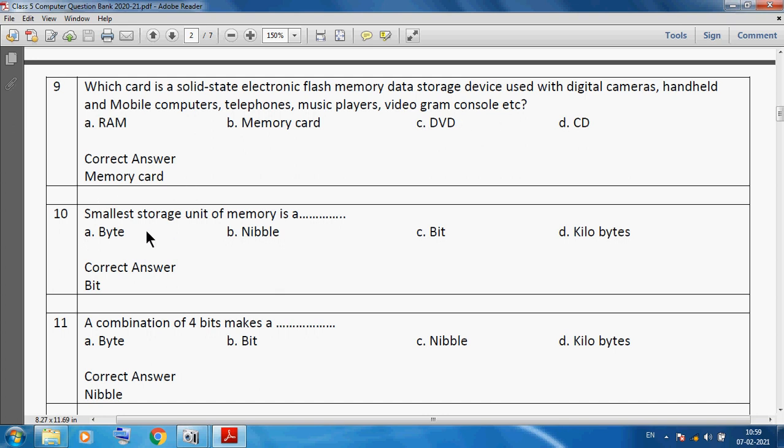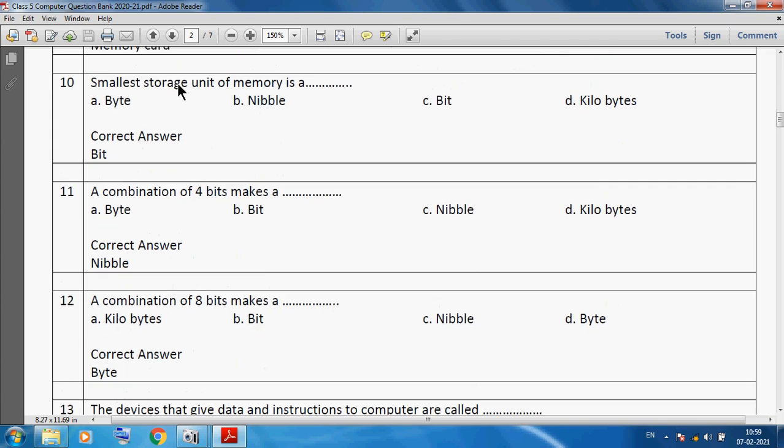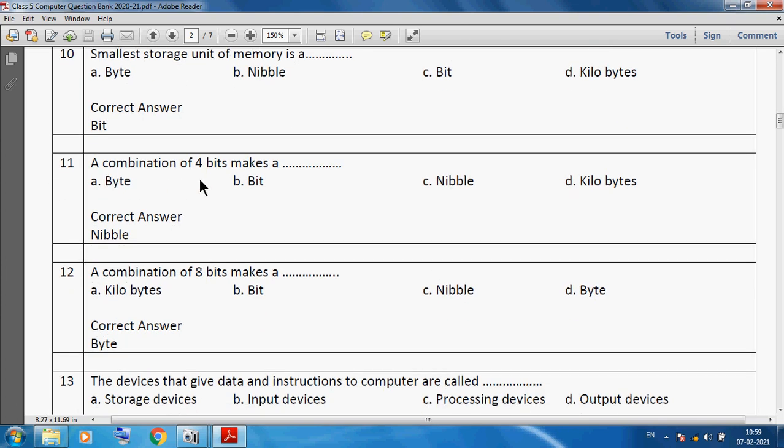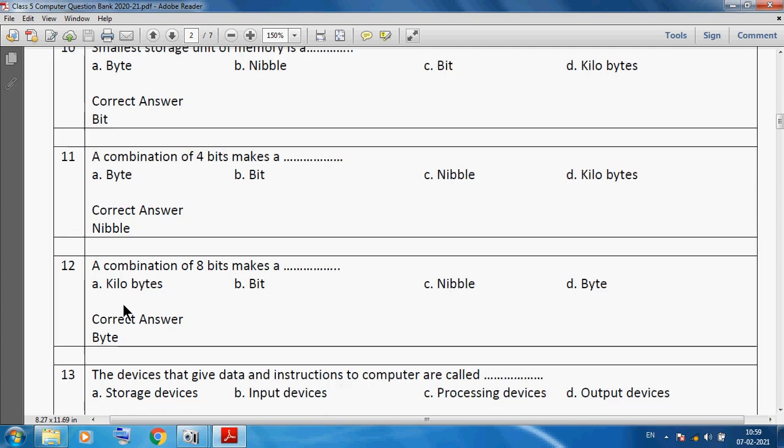Memory card. Smallest storage unit of memory is called a, we can say, bit. Bit is the smallest storage unit. A combination of 4 bits makes a nibble. A combination of 8 bits makes a byte.